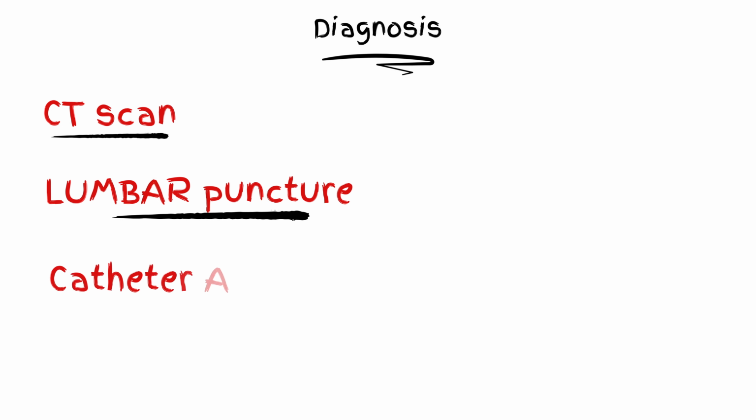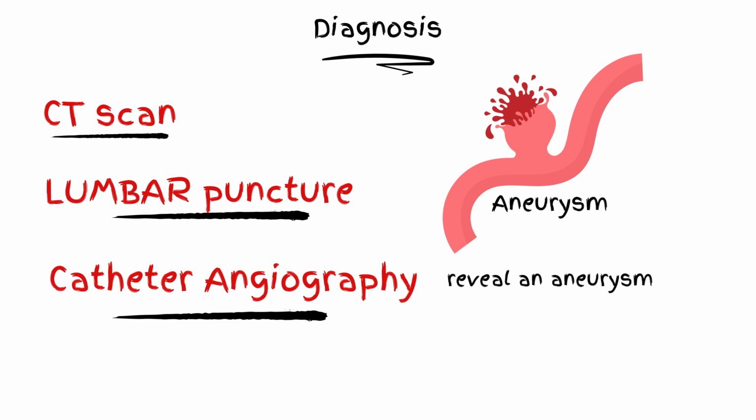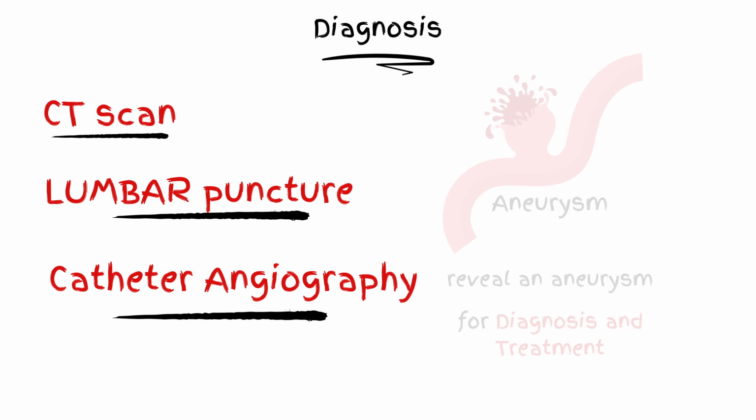The catheter angiography may reveal an aneurysm or another source for the bleeding. This technique has double function, used for both diagnosis and treatment. We will talk about this in a moment.